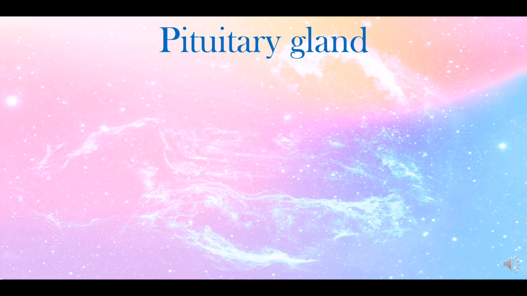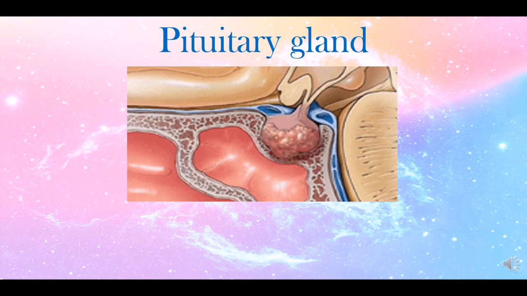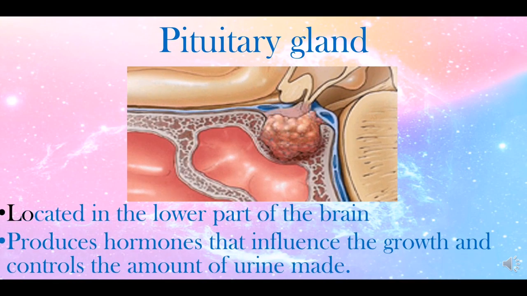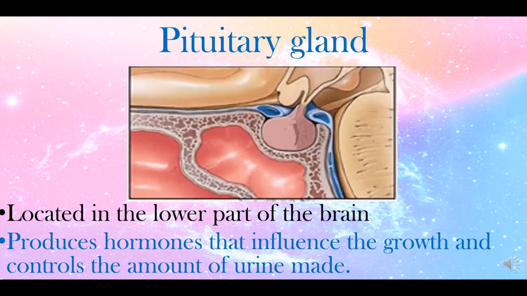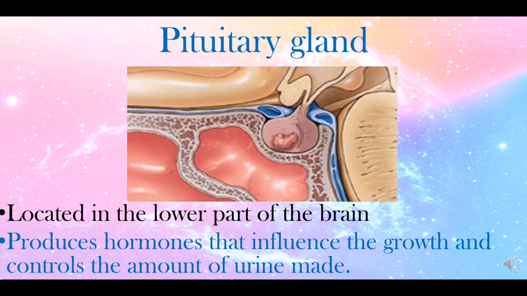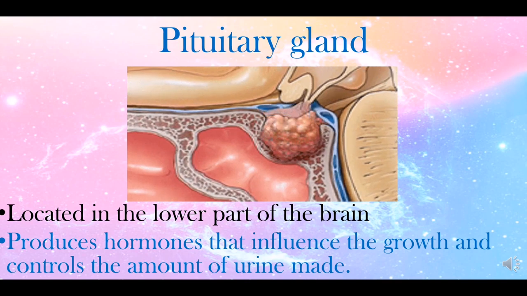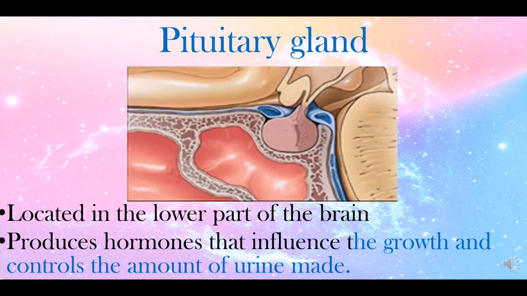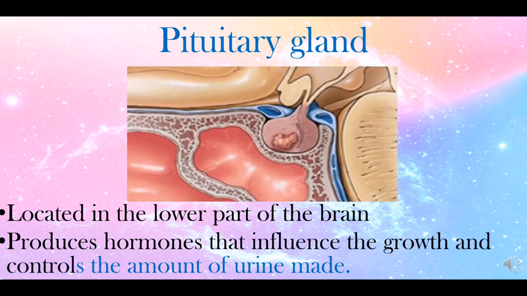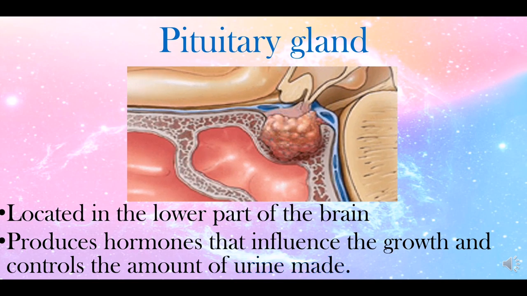Let's have pituitary gland. Located in the lower part of the brain. Again, our pituitary gland is located at the lower part of our brain. Produces hormones that influence the growth and controls the amount of urine made.